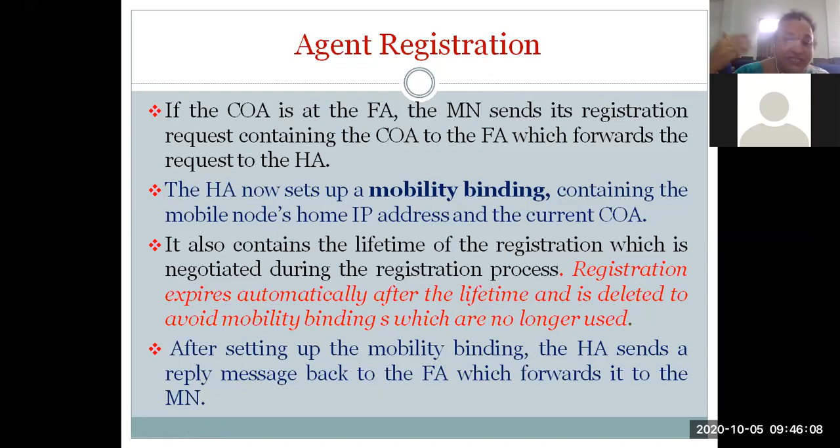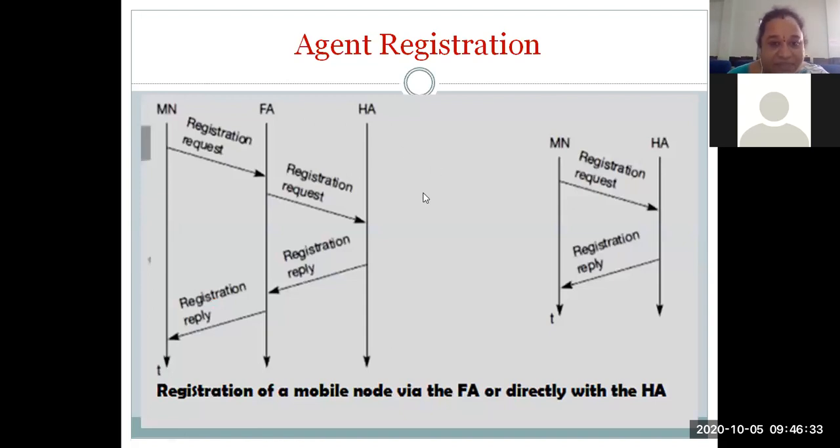After setting up the mobility binding, the mobility binding message will be sent back to the foreign agent, which in turn forwards it to the mobile node. So sending the registration details back to the mobile node is nothing but sending the mobility binding message, composed of the node's home IP address in combination with the current COA, along with the lifetime of the registration, right? This is what happens, given in the form of an activity diagram. The registration request is sent from the mobile node, which is present in the foreign network, through the foreign agent, and it is forwarded to the home agent.